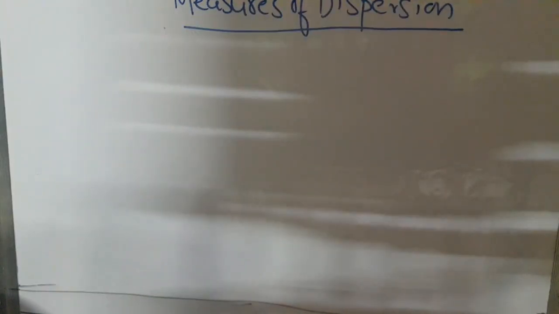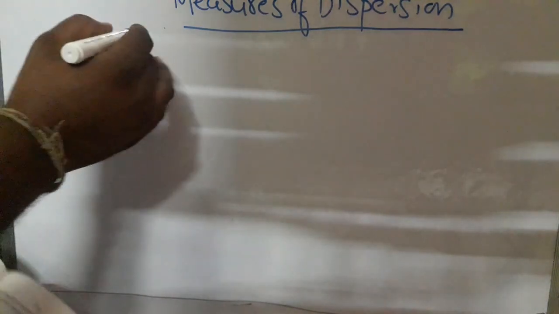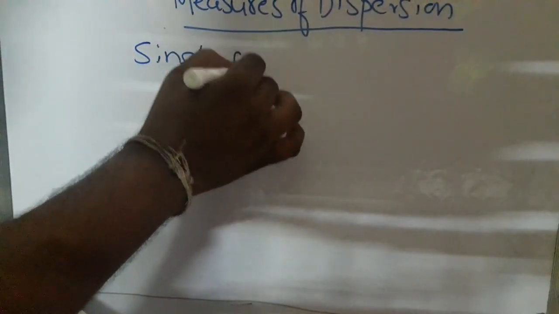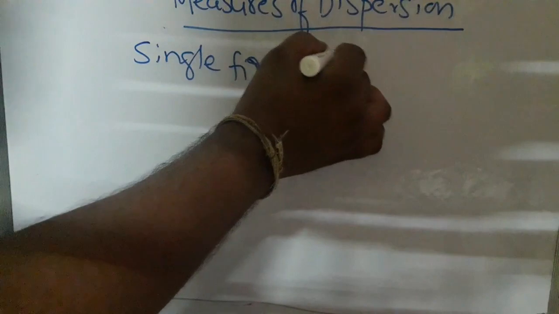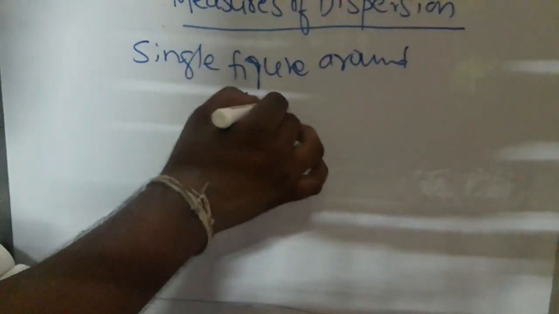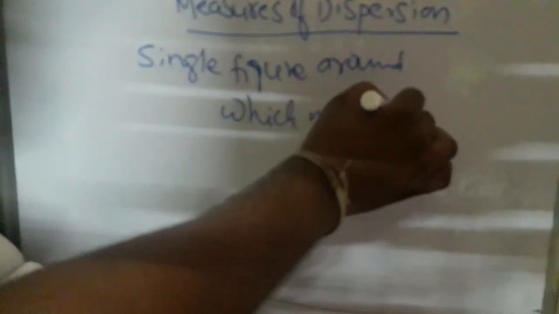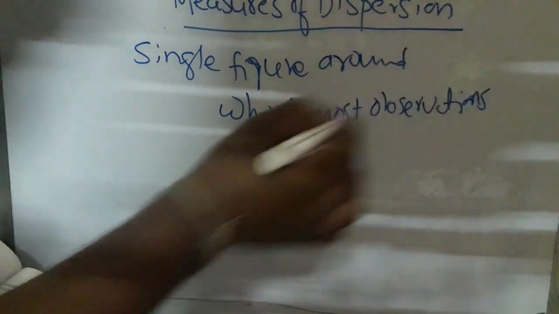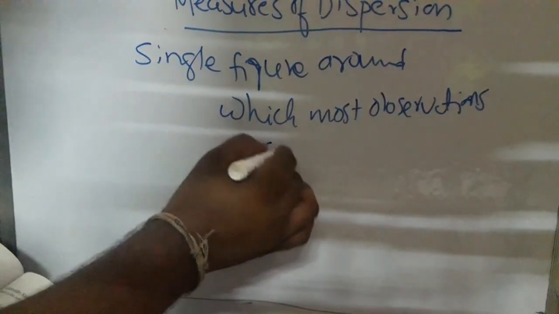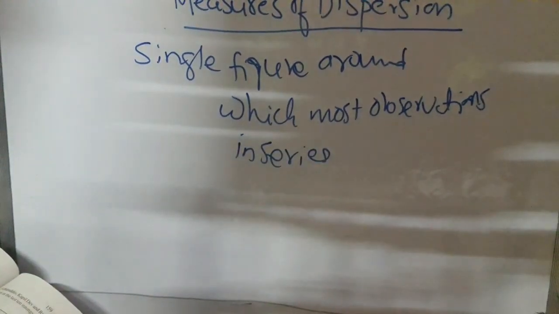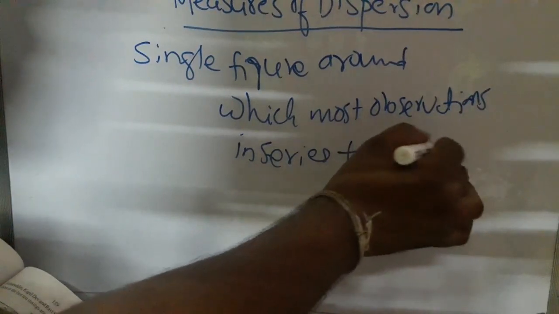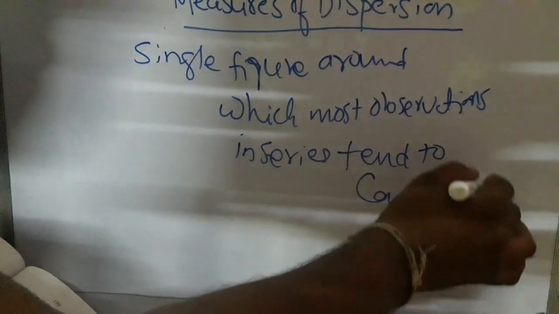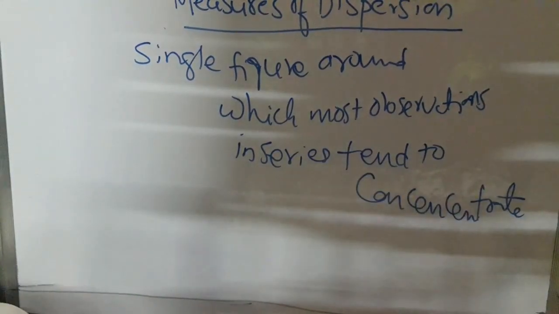So, a measure of central tendency provides us a single figure around which most observations in a series tend to concentrate.